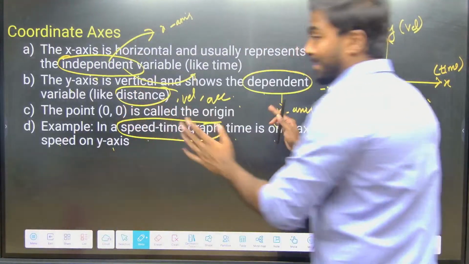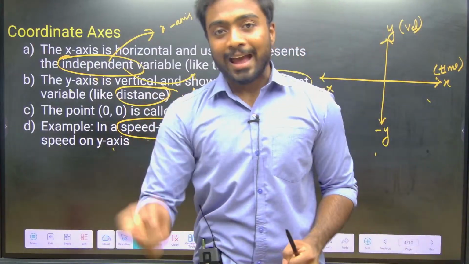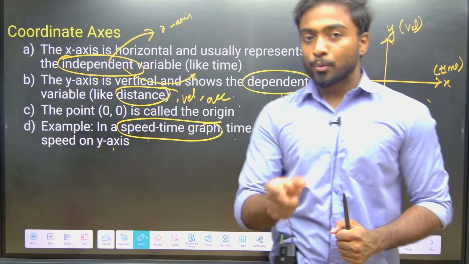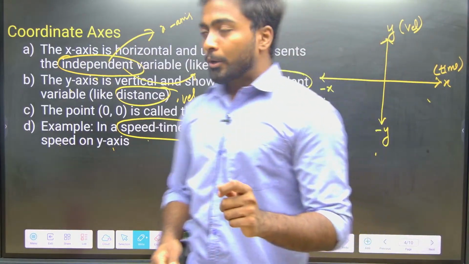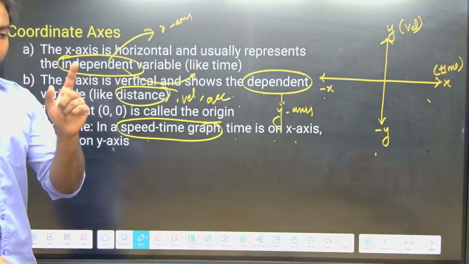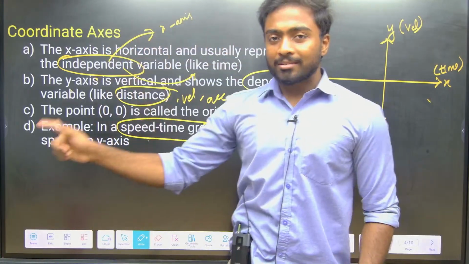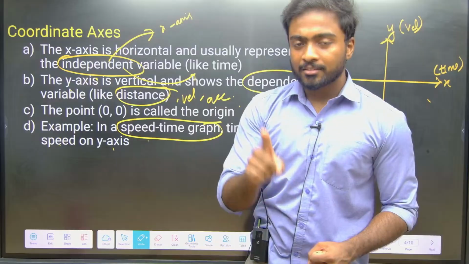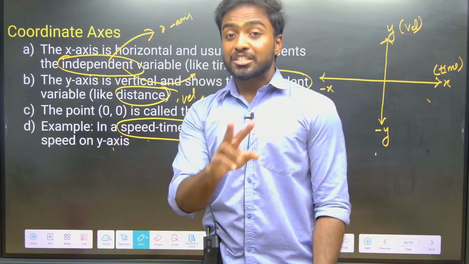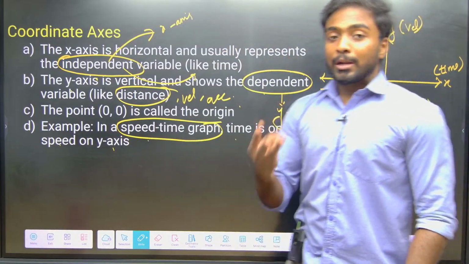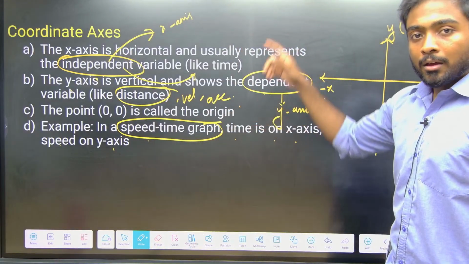Got it? This is basic information about where we need to apply the quantities, in which axis we need to place each quantity, whether the quantity is independent or dependent. Whenever we keep a variable like time, always keep it on the x axis. Distance or position, both are the same, and change in position, then velocity, speed, and acceleration, everything should be on the y axis.